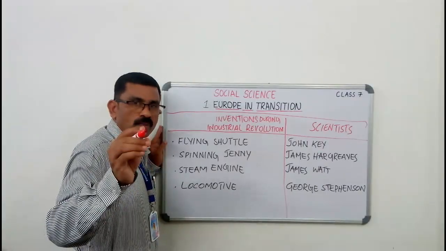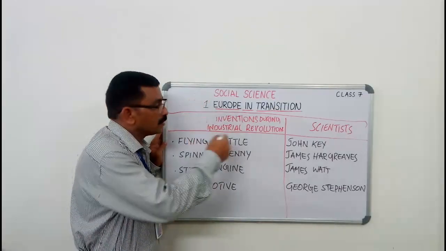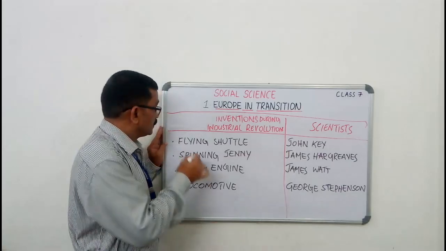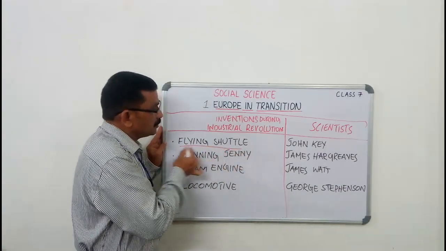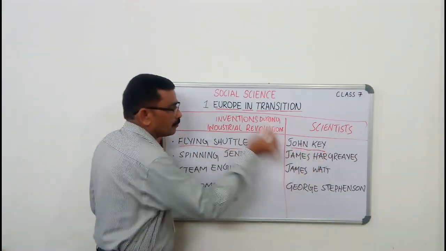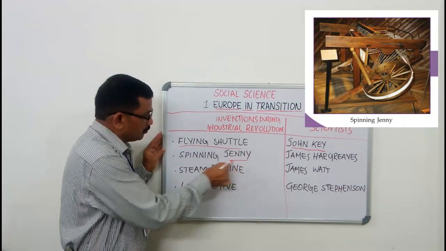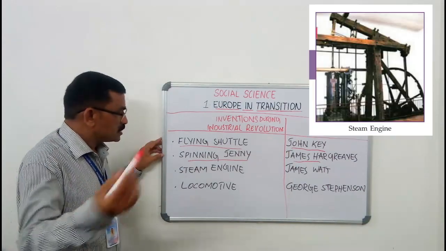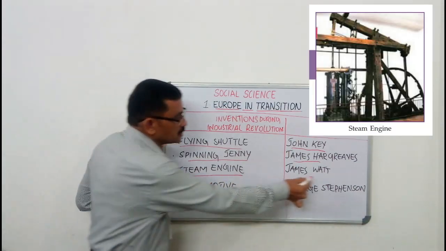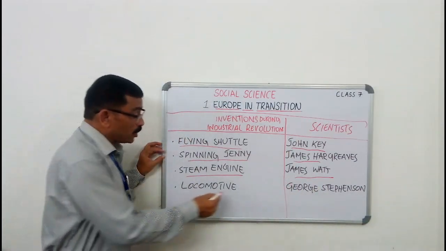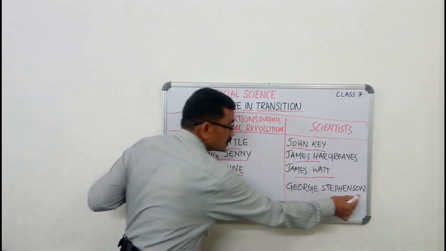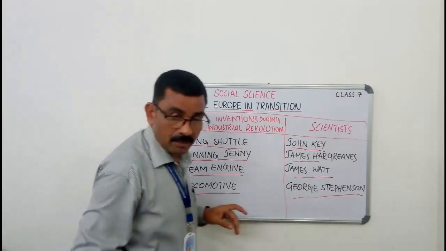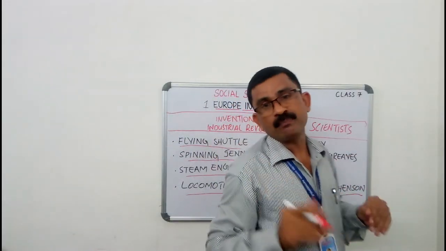Let's have a look at important inventions during the Industrial Revolution. First one, flying shuttle. Flying shuttle was invented by John Kay. Spinning jenny by James Hargreaves. Steam engine by James Watt. And locomotive by George Stephenson. These are the famous inventions and scientists of the Industrial Revolution.